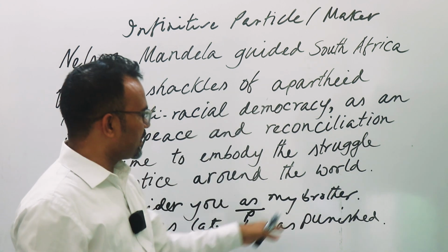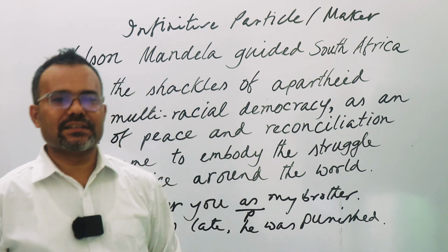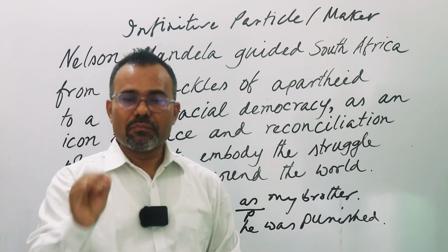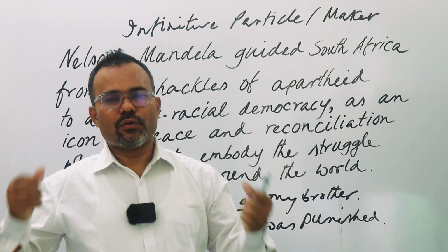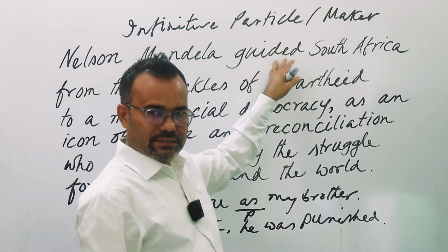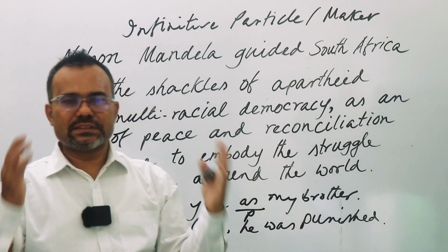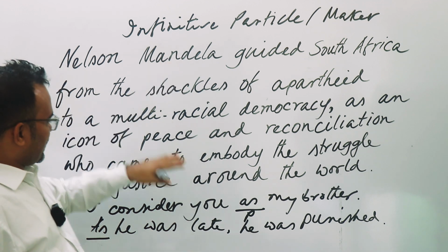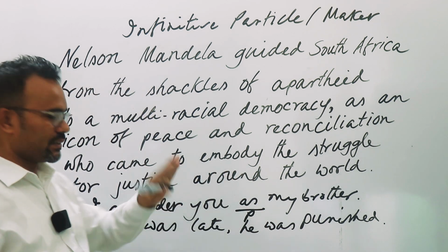So we understood phrases and clauses. Now, as a whole, what kind of sentence is this? Simple, complex, or compound? This is a complex sentence, because in a simple sentence we have just one clause. A clause means a subject and a finite verb. For example, here Nelson Mandela is the subject, guided is the verb. So up to Nelson Mandela guided South Africa is a clause, and we have another clause which says something more about Nelson Mandela. So this is a complex sentence.